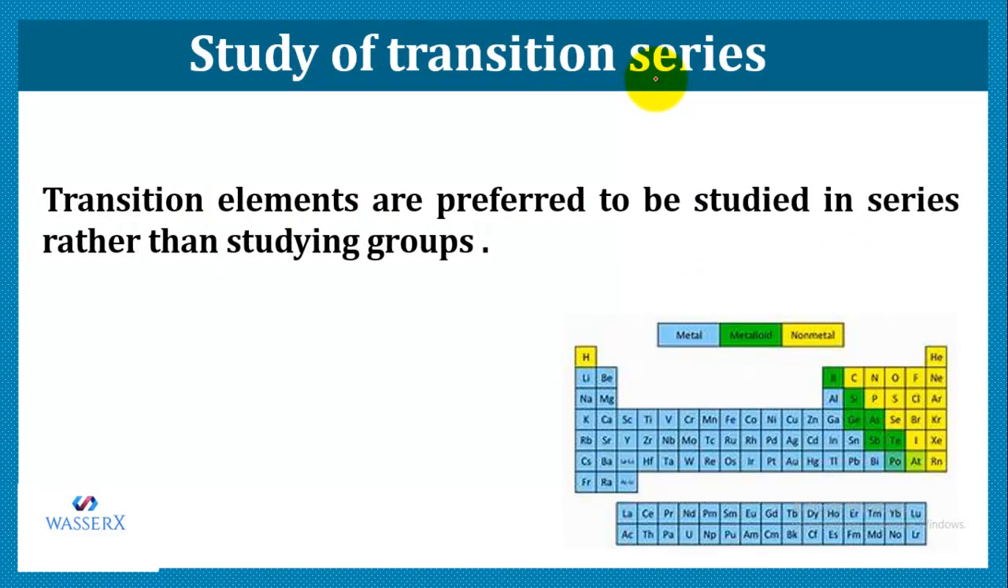Now, let's study the transition series. Like we did in part 1, we studied the groups, that is the vertical columns. This is group 1, group 2, group 13, 14, 15, 16, 17 and 18. But these transition elements are not studied in groups. They are studied in series. And this is the first series.